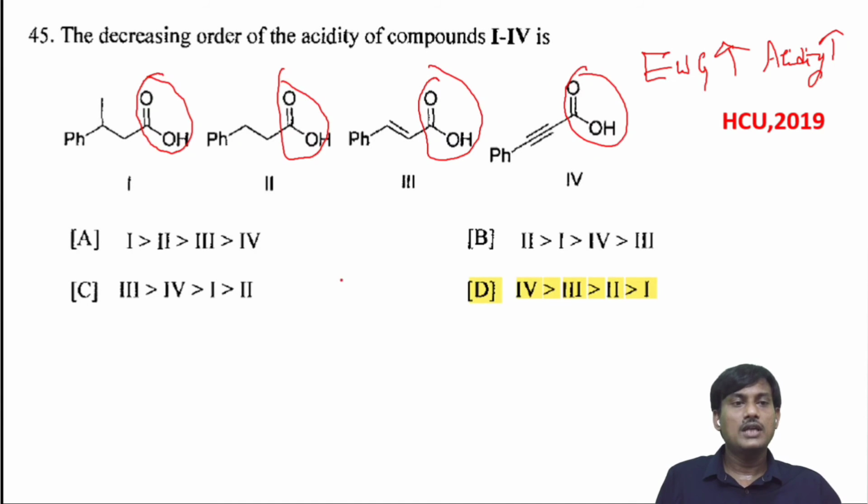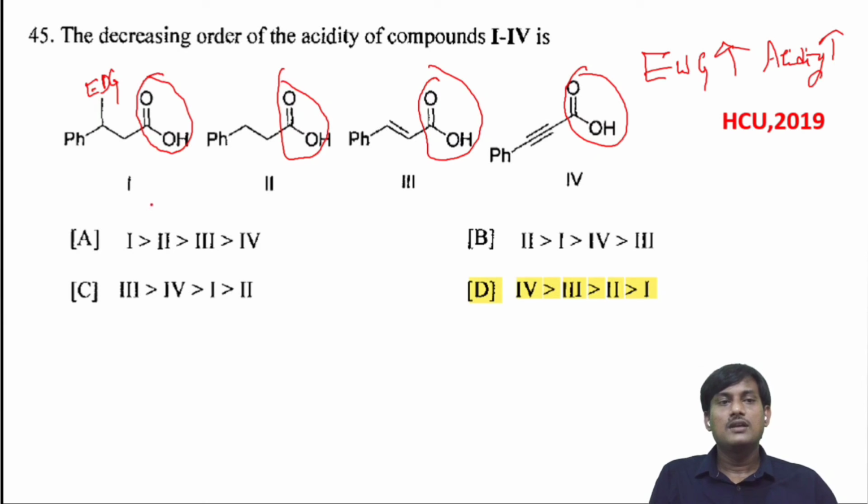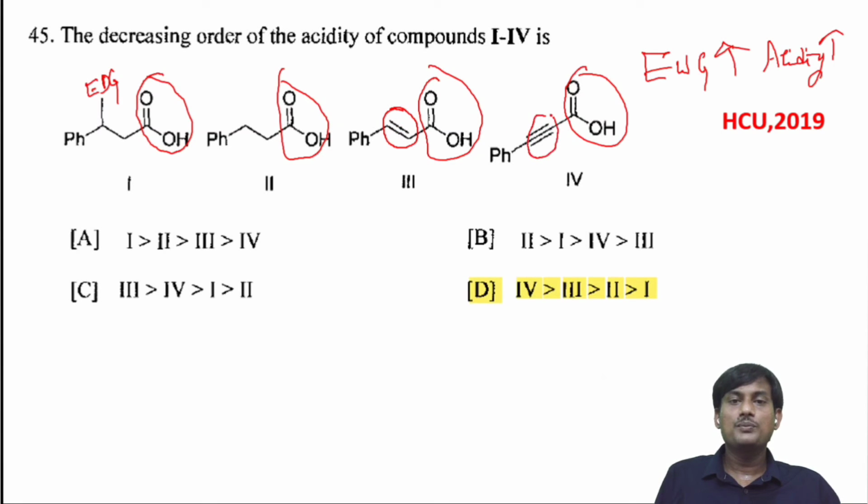When you compare this one, this is the parent molecule. When you compare the second one with the first one, you are introducing the methyl group, the electron donating group. Compared with the second one, the first one has a less acidic nature. Here you are introducing the alkene group, an electron withdrawing group, and this one also is an electron withdrawing group.